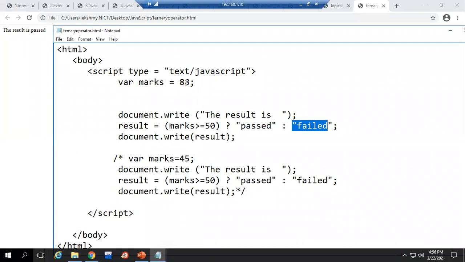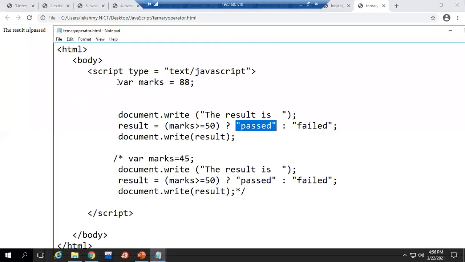So now 88 is the marks value. 88 greater than or equal to 50, that is a true comparison. So the value for the result variable is Passed. That will be assigned here. So you see the output here, the result is showing what? Passed. Now, suppose we comment this.